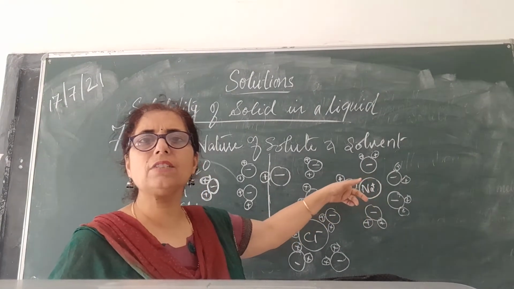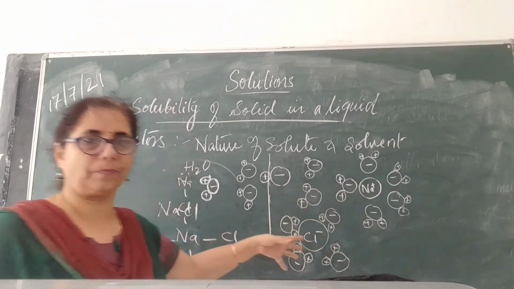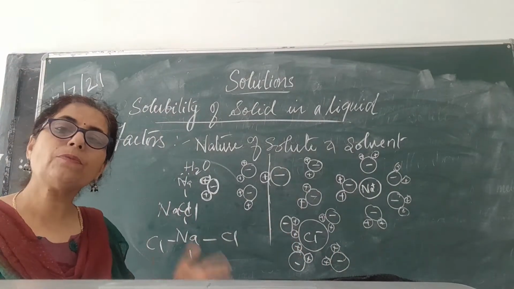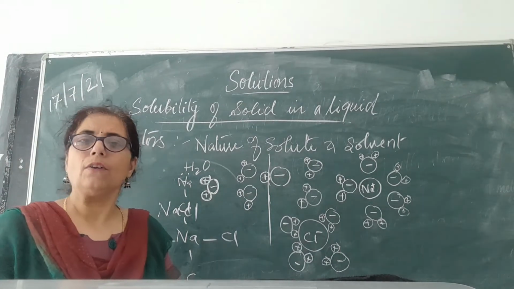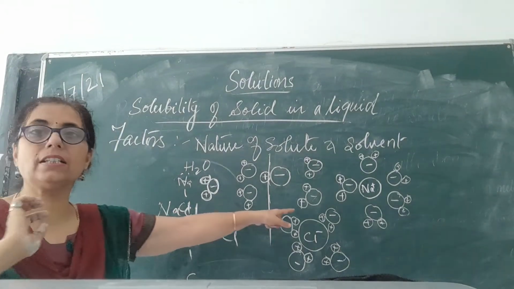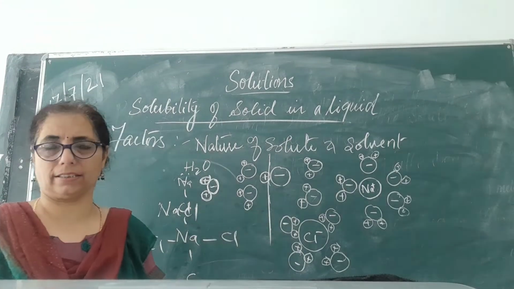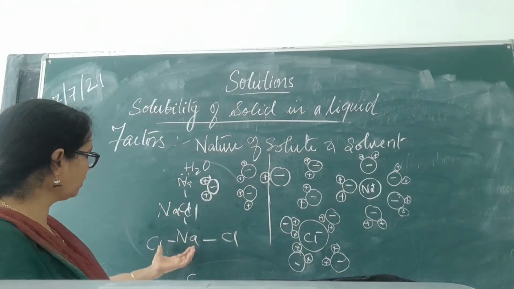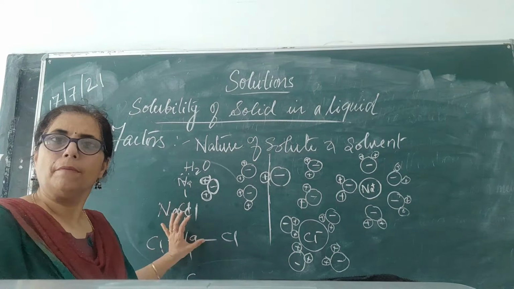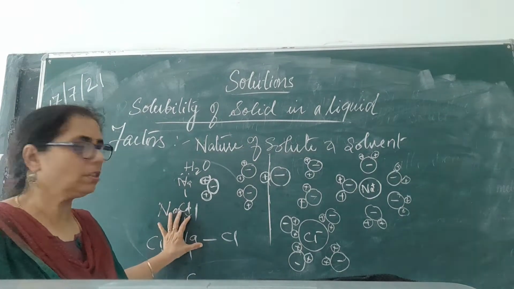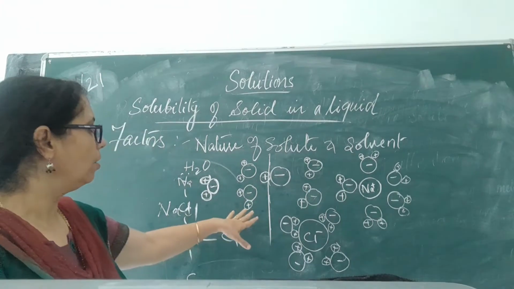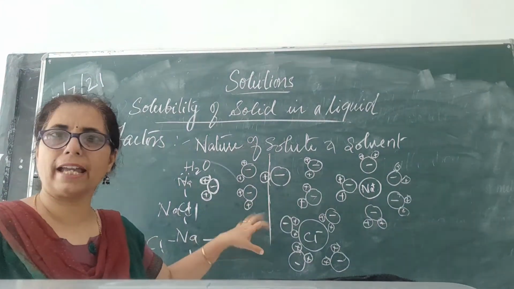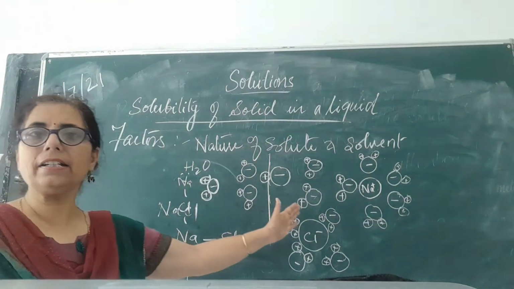So one more energy works here, the hydration energy. Between the two, when is it possible to have the ions in water? When the hydration energy exceeds the lattice energy. The lattice energy has to be broken up by the water molecules, because like dissolves like, forming hydrated ions.